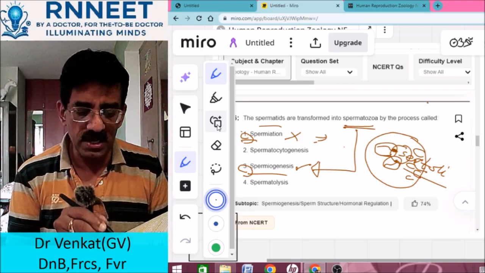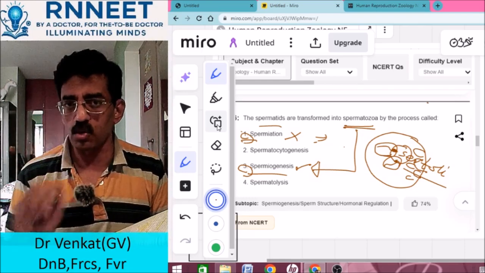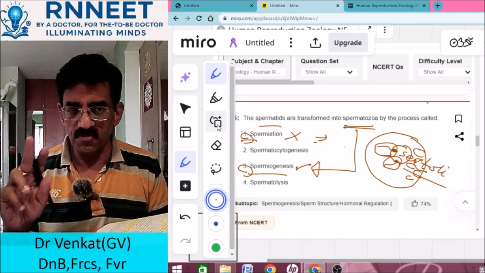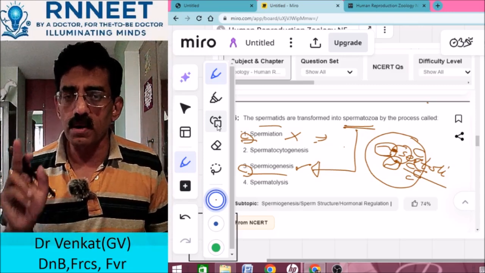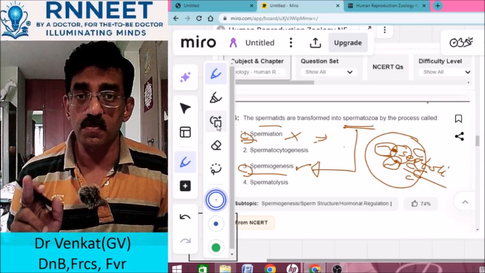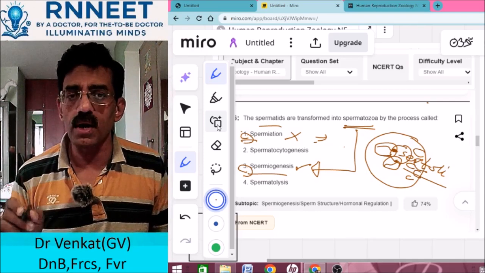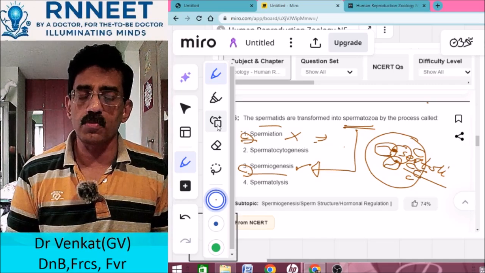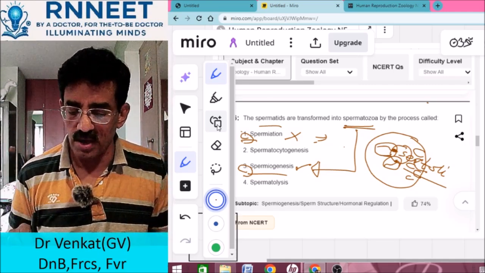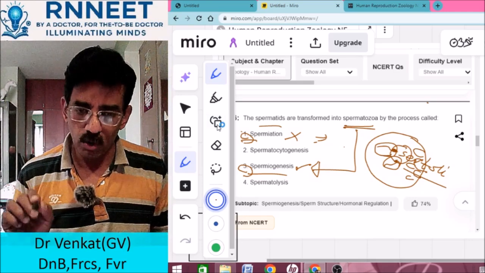So the process of release from seminiferous tubule is known as spermiation. So differentiate these two important factors. Don't confuse the spermatids becoming spermatozoa, that is spermiogenesis, with the release of the sperms from the seminiferous tubules into the vasa efferentia, which is known as spermiation. Okay, right.